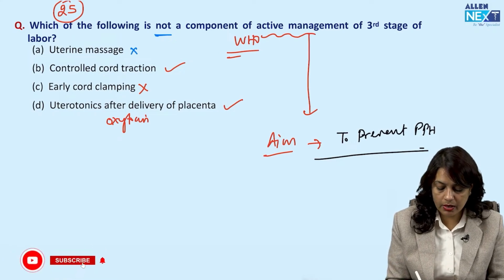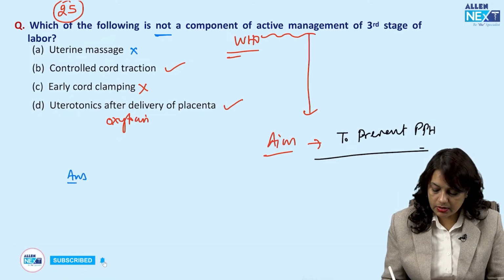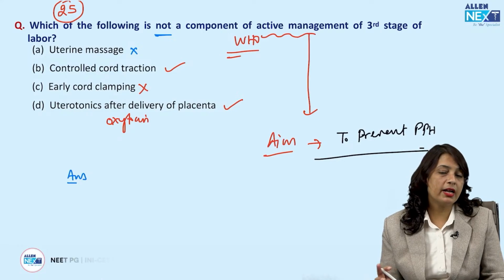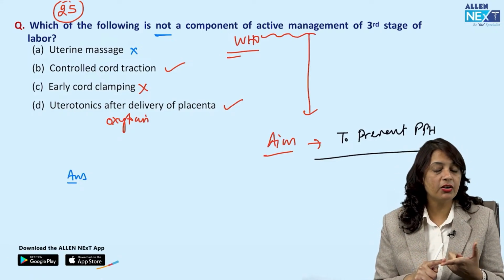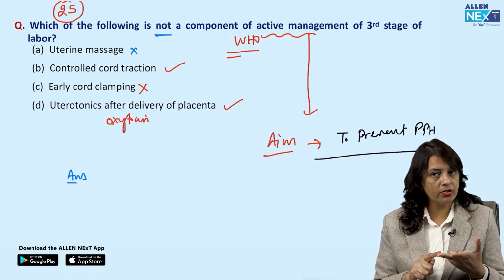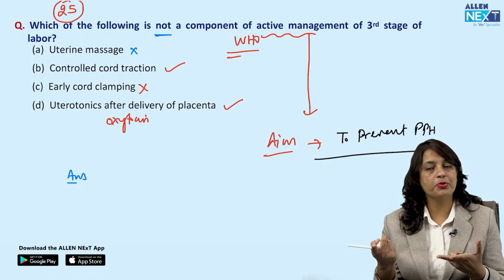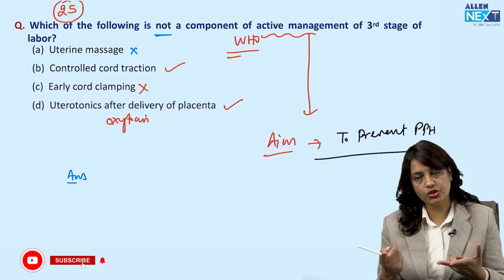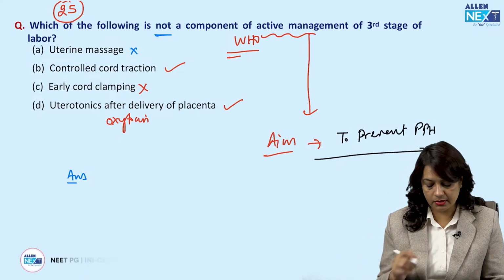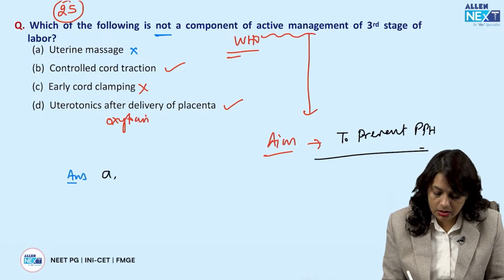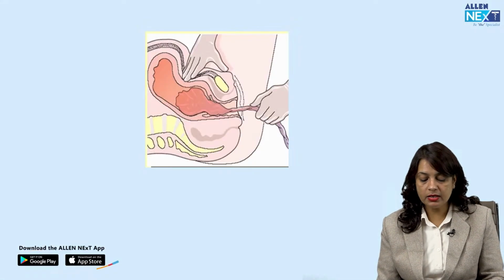So this is a multiple answer question in INI-CET pattern because it is a combined exam for AIIMS PG entrance, PGI Chandigarh entrance exam, where there are more than one option correct in the questions. Then it is JIPMER PG and it is NIMHANS. Okay, so here the answer according to me are A and C.